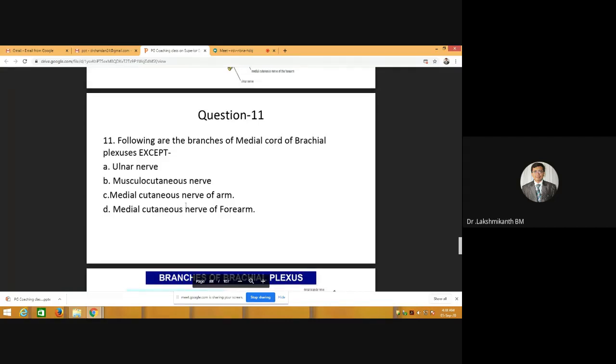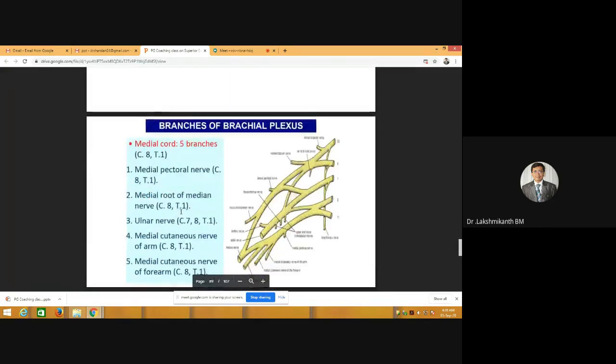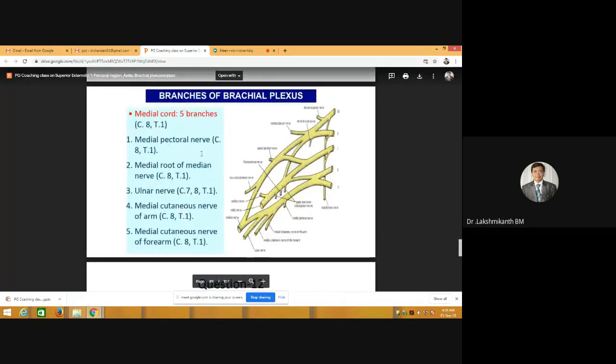Following are the branches of medial cord of brachial plexus except. Yeah, very nice. It is musculocutaneous. What is the root value from the medial cord? Any branches which come from medial? C8 and T1. Good. Okay. So usually all of these will have C8 and T1.